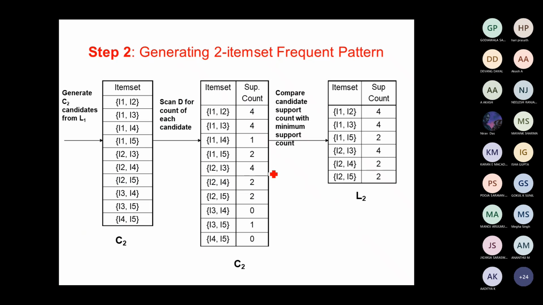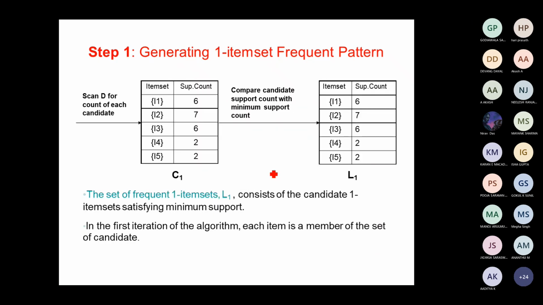First you have to initialize with the one basic item set. That is, for one item sets, you have to generate the frequent pattern. If you look over here, item set I1 occurs 6 times, I2 occurs in 7 transactions, I3 occurs in 6, I4 occurs in 2, and I5 occurs in 2 transactions. This is the item and the number of transactions in which we can find the item sets.